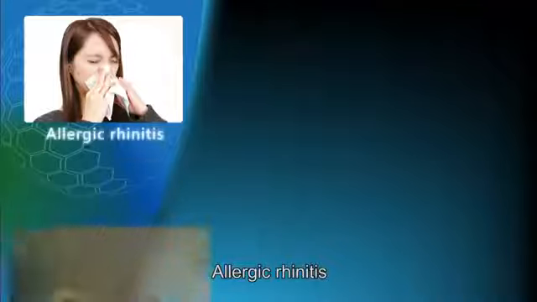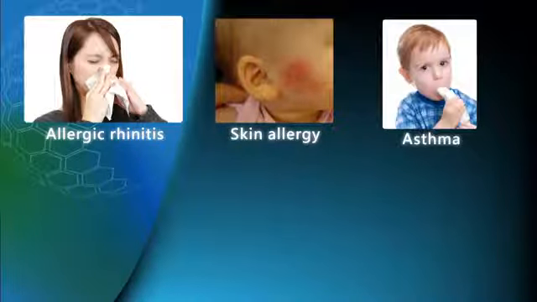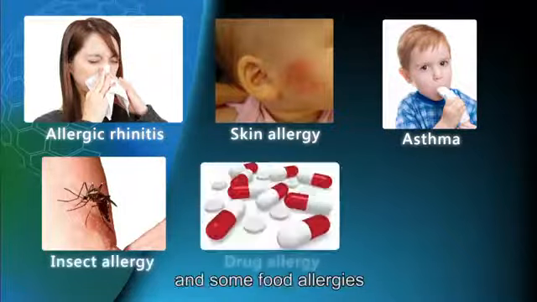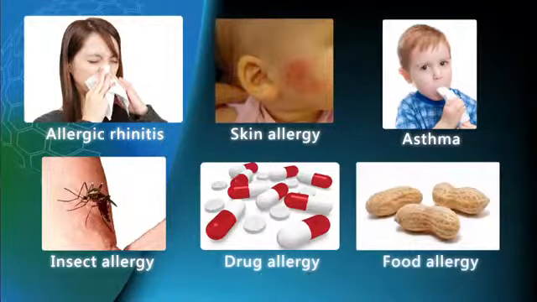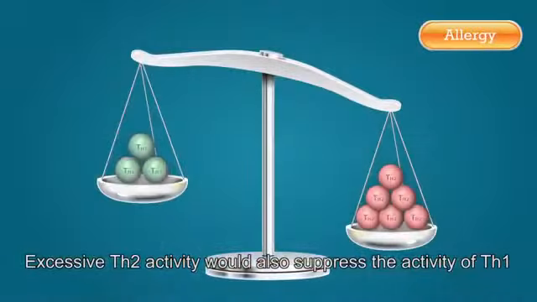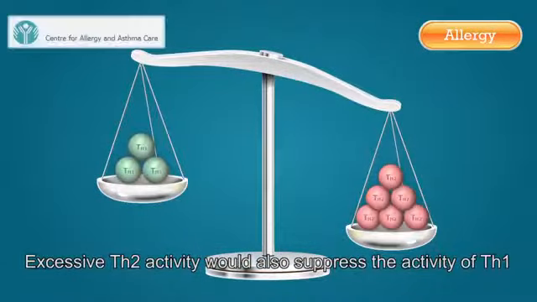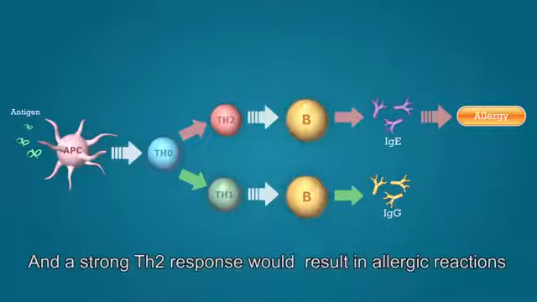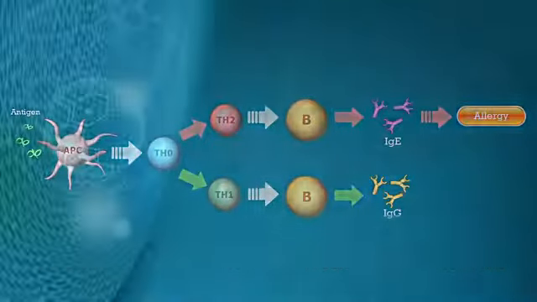Diseases caused by IgE include allergic rhinitis, skin allergy, asthma, insect allergy, some drug allergies, and some food allergies. Excessive Th2 activity would also suppress the activity of Th1, and a strong Th2 response would result in allergic reactions.